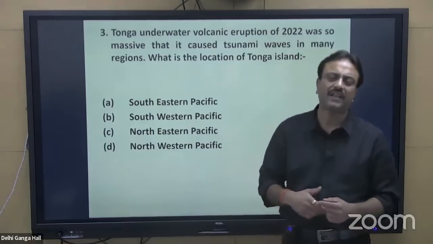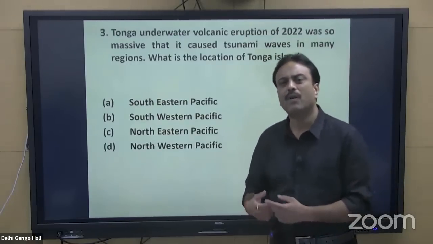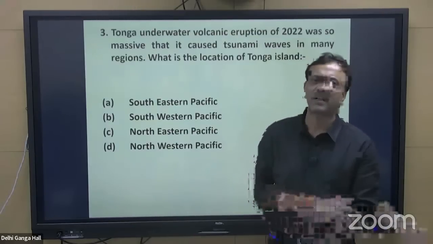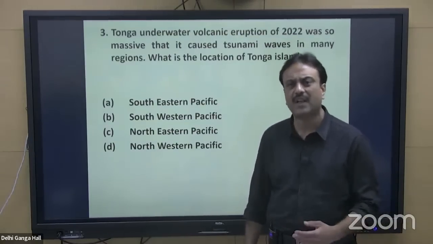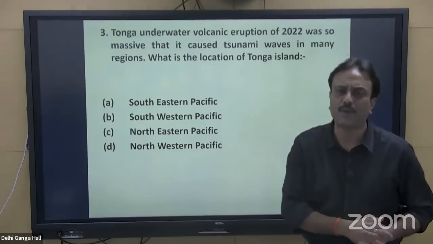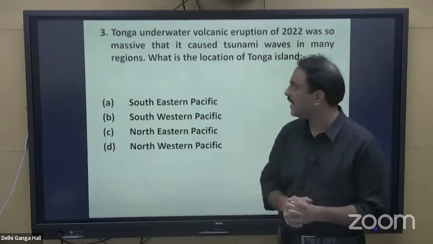So the frequency and number of natural disasters or critical geographical events are slowly increasing year after year. Why? It is attributed to the change in climate.